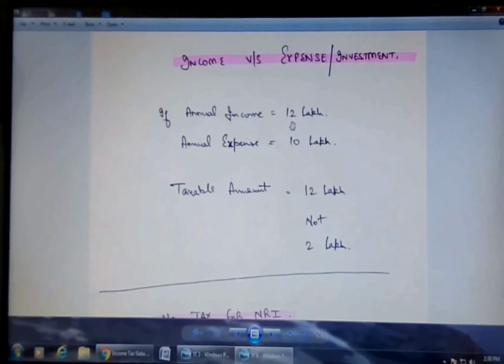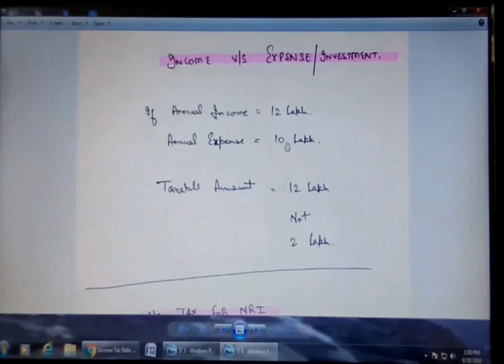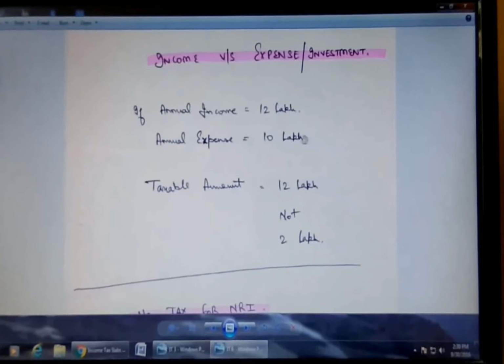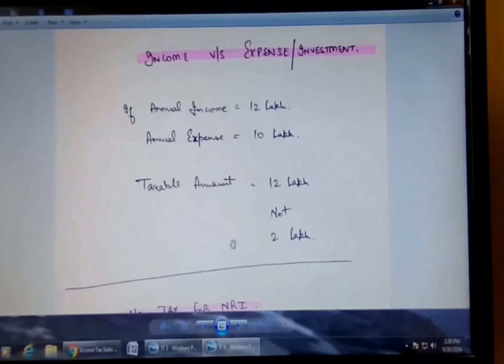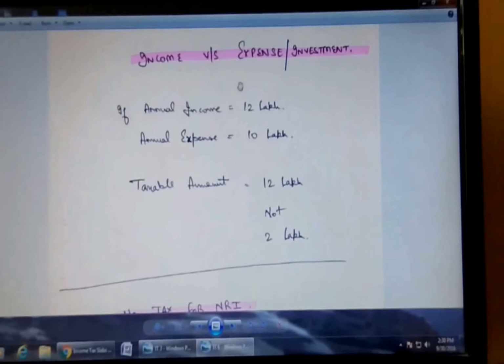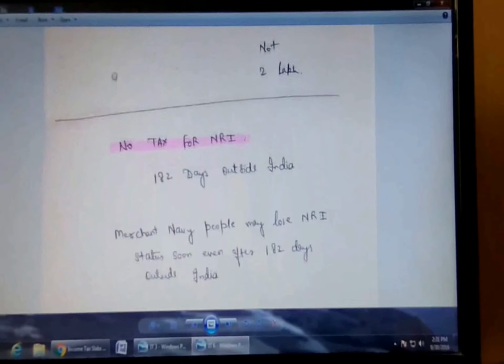It does not remain of importance whether you spend 10 lakhs or you spend the complete 12 lakhs or you spend 1 lakh. The income is taxable, not the expenditure here, right? There are different taxes on your expenditure like VAT and CST, which I had given you an example, which we will be covering in another video. So stay tuned for that.